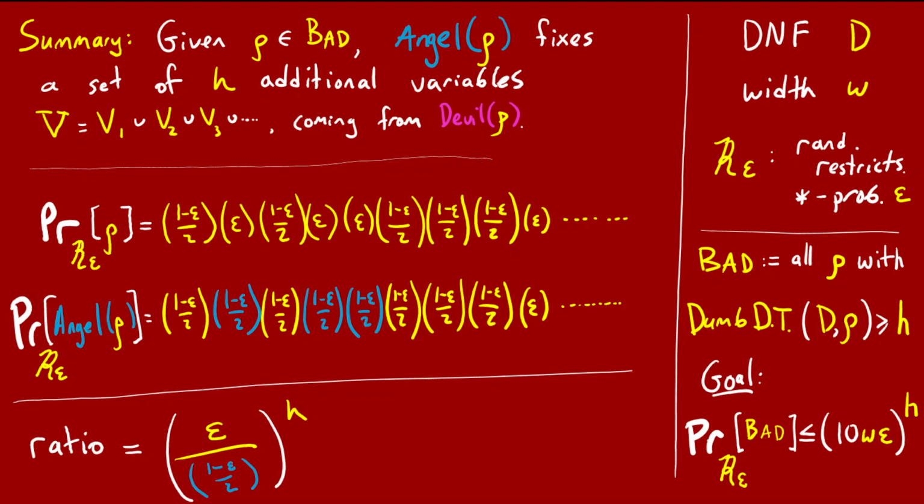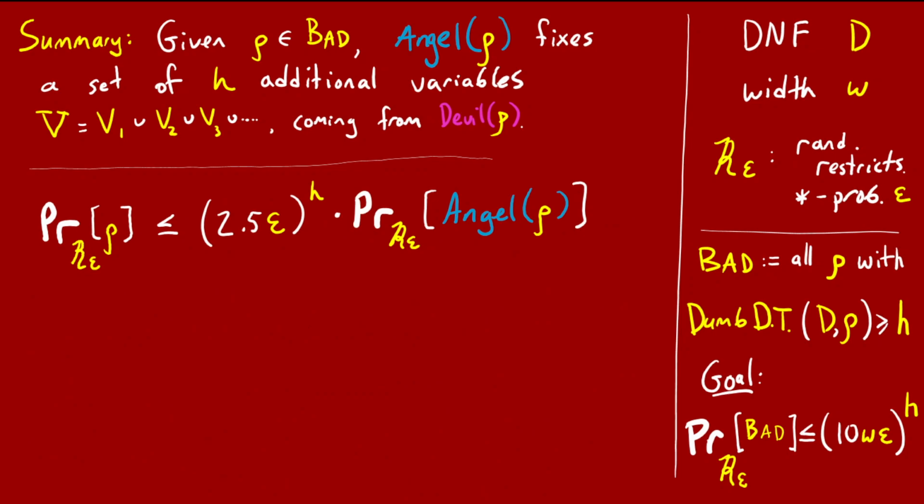That's not quite right because the denominator, (1 minus epsilon) over 2, is a teeny bit smaller than a half. But you could assume without loss of generality that epsilon is smaller than 0.1, because otherwise the 10w epsilon in the theorem statement is bigger than 1, making the theorem trivial. So that means 1 minus epsilon is close to 1, at least 0.9, and this factor that was roughly 2 is always at most 2.5, say. I'm being a little sloppy here. You can make this constant even a bit smaller if you care to. In summary, we see that for a bad rho, its probability is exponentially smaller than its associated angel restriction.